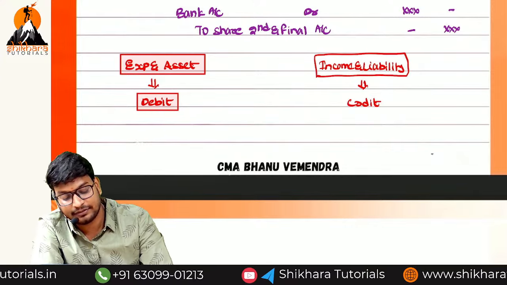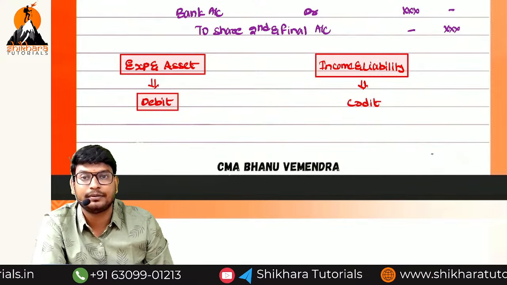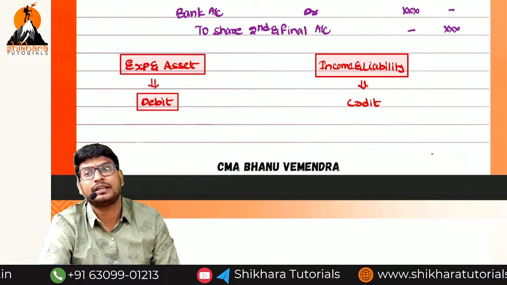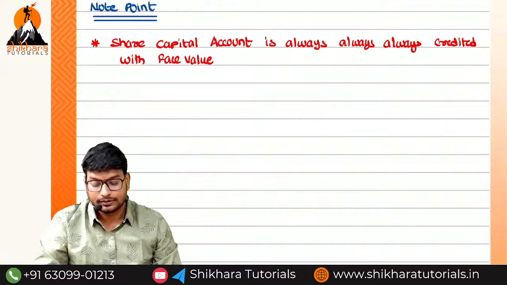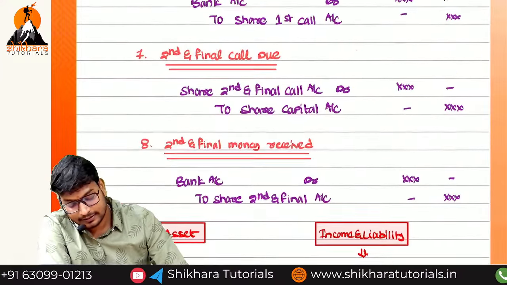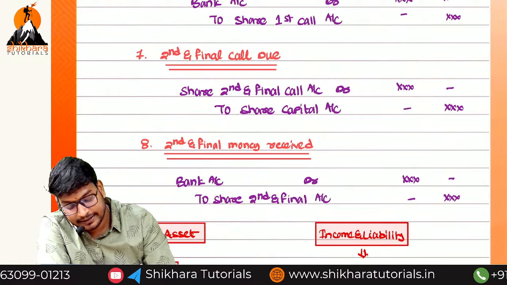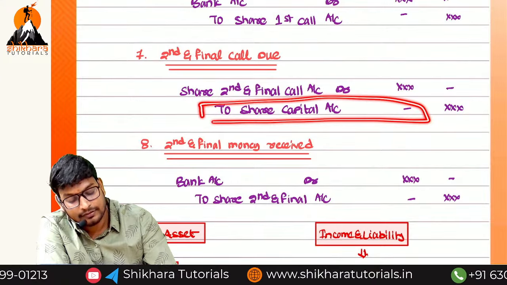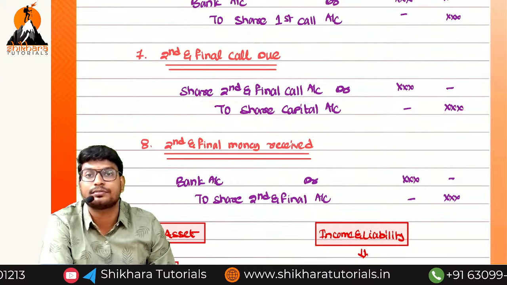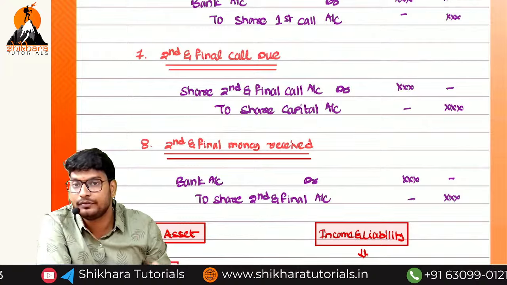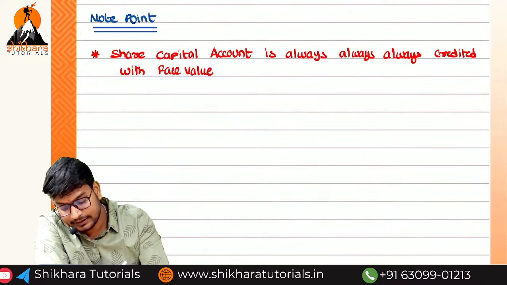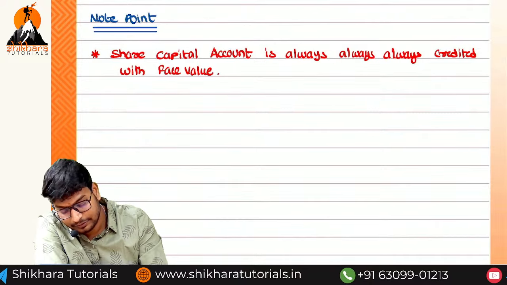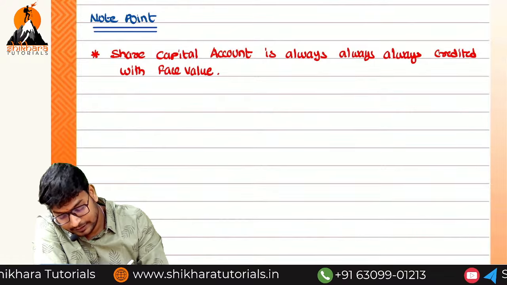Incomes and liabilities will have which balance ma? Credit balance. And expenses and asset will have which balance ma? Debit balance. That's all. So if you see, always share capital is debited or credited ma? It is credited. Always here which value we should disclose ma? Face value of share only we need to disclose. And next ma, you will understand this point at the time of examples. Okay na, don't worry.